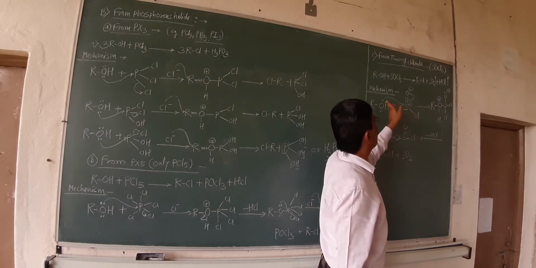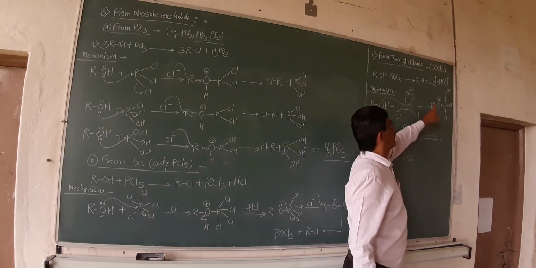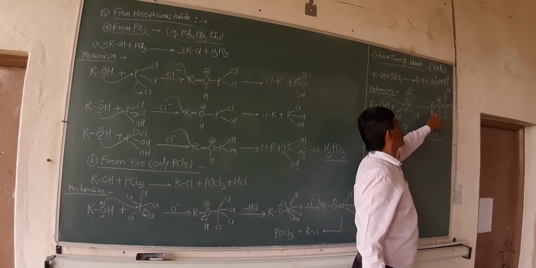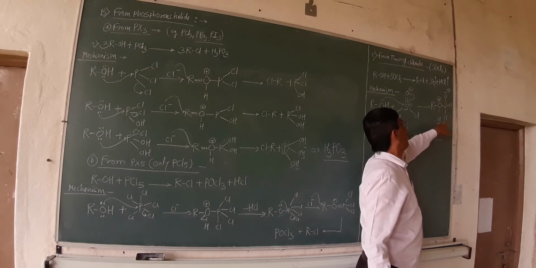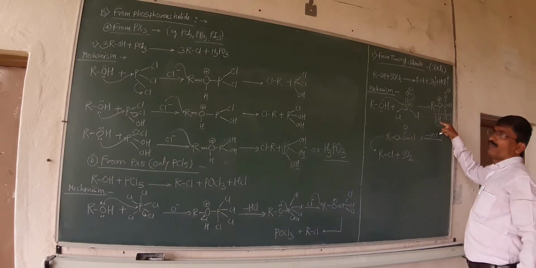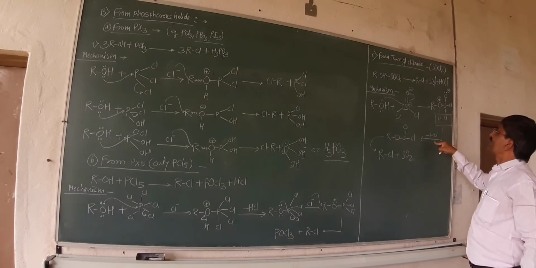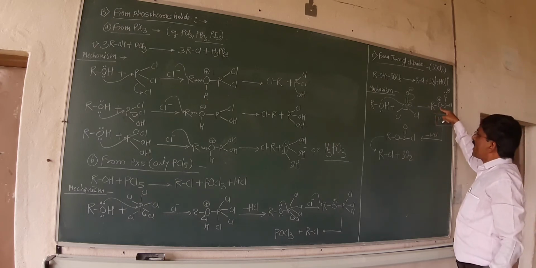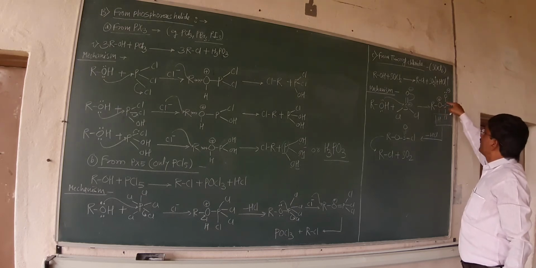Due to the acceptance of the lone pair of electrons from the oxygen, what happens? Ultimately, the oxygen carries a positive charge, and the second oxygen carries the negative charge. Due to that, the structure formed is RO, S, Cl, O minus, Cl and H. What happened in the next step? Ultimately, the hydrogen and the chlorine from the oxygen and sulfur are eliminated. Due to elimination of that, formation of HCl takes place. What remains behind? The remaining structure is R as it is, O as it is, and S double bond O here and the Cl.